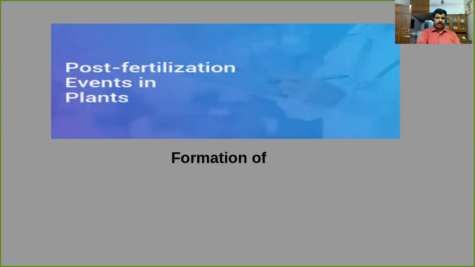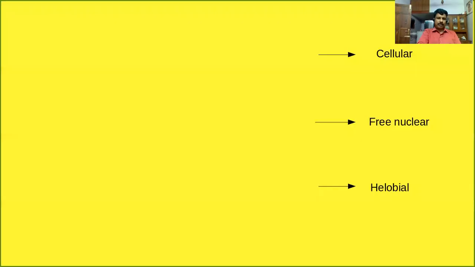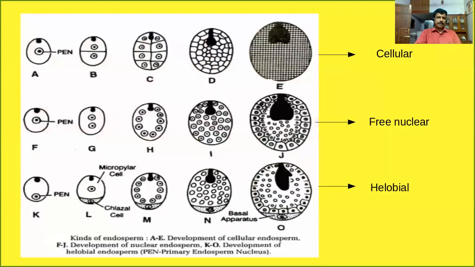You are very familiar. The post-fertilization events are the formation of endosperm, the formation of embryo, the formation of fruit and the seed. All these events together are called post-fertilization events. So first of all, we are going to start with endosperm development, the process of the formation of endosperm.